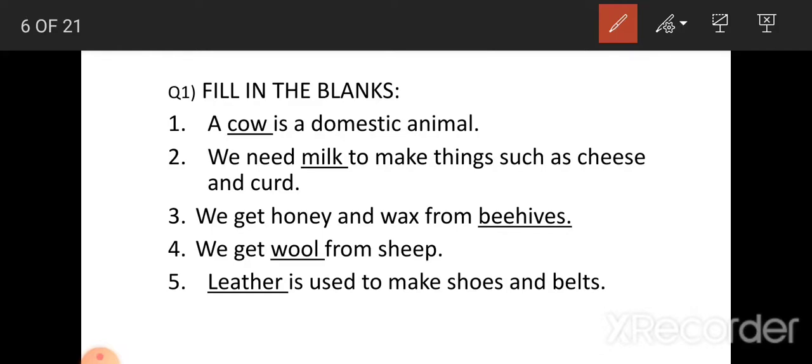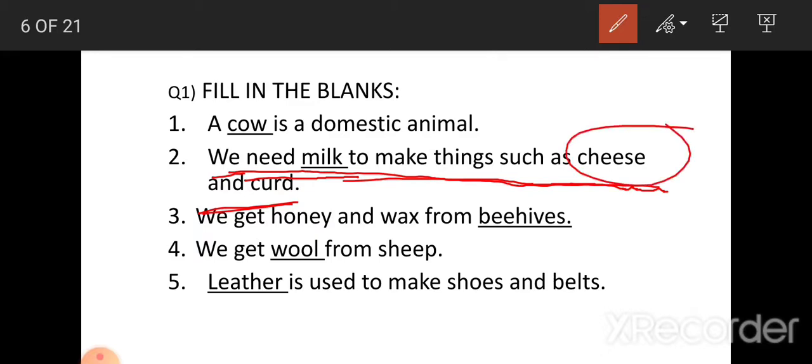Now, second one. We need milk to make things such as cheese and curd.